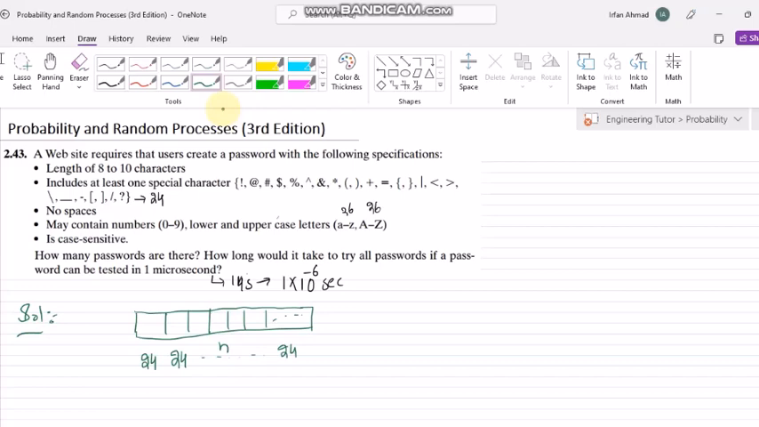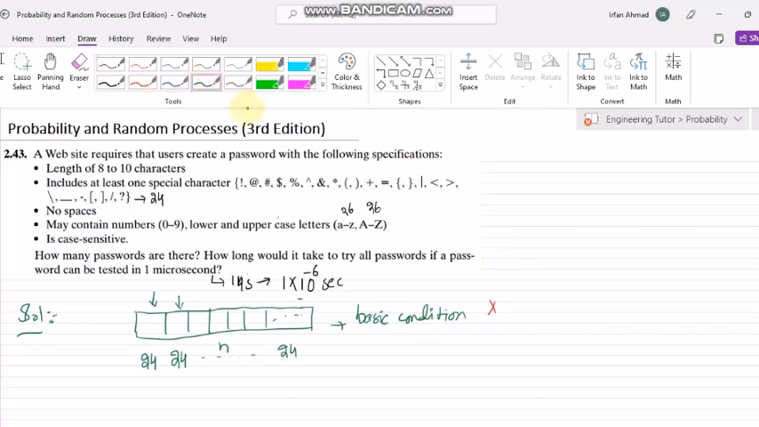Either this will have one of these characters, or this one, or this one, or this one. So this is the basic condition for any password to be valid: one of these 24 characters should also be here. If all the others are available and none of these 24 characters is available, that password will be non-valid.